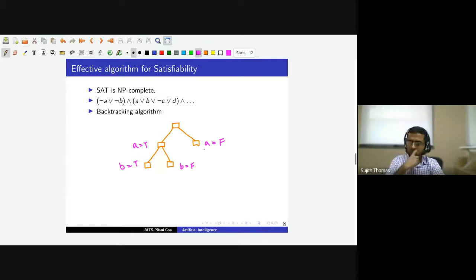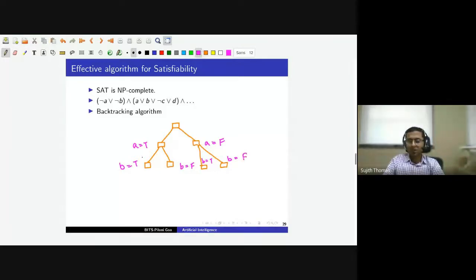And so on. At depth 2, we are assigning a value to the second symbol, B. B again has two possibilities for A equal to false: B can be true or B can be false.